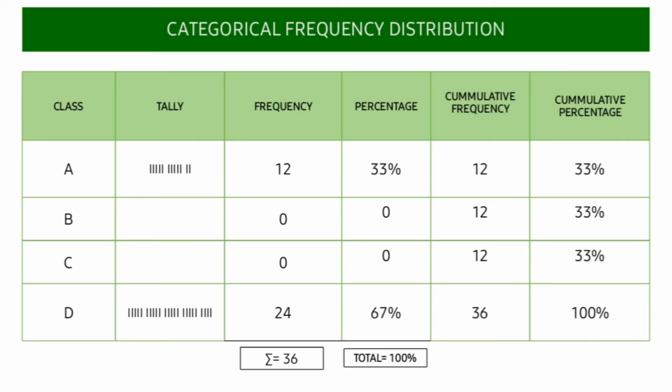This is the categorical frequency distribution. The number of fish vendors that respond to A is 12, to B and C is 0, and to D is 24. And it's obvious that D has the most number of respondents.